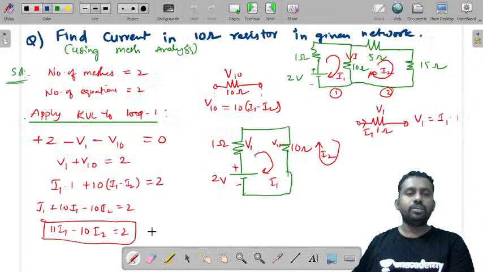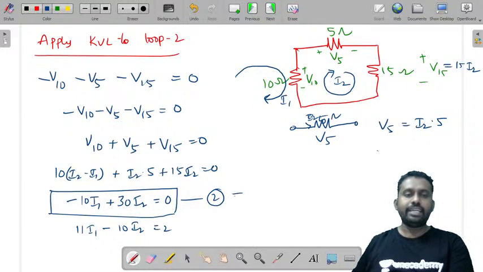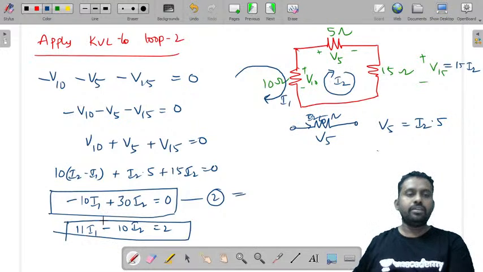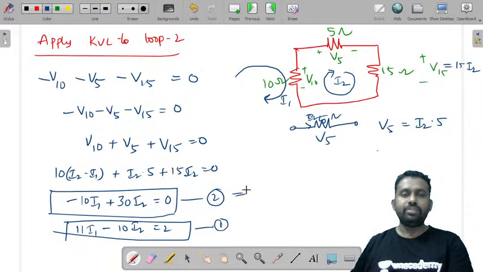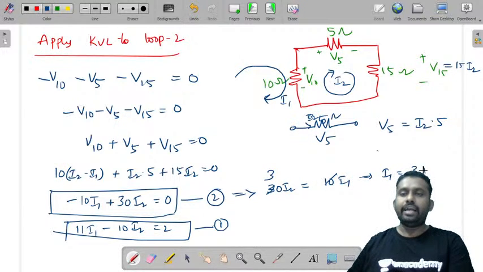Call this as 2 and this as 1. What is this equation? 11 I1 minus 10 I2 is equal to 2. From this second equation, this is the first equation. From this second equation, you can write 30 I2 is equal to 10 I1, or I1 is equal to, you can cancel this, 10 3s are 3 I2.